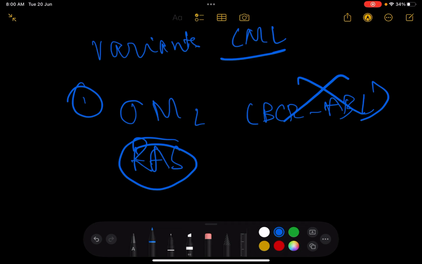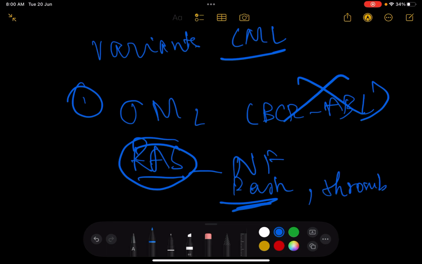But here I'm talking about RAS mutation. RAS mutation is also associated with neurofibromatosis and rash, thrombocytopenia, and anemia. So that is juvenile myelomonocytic leukemia.